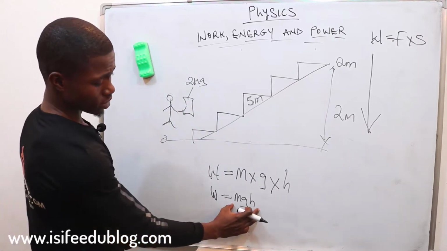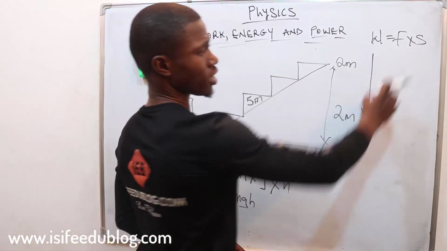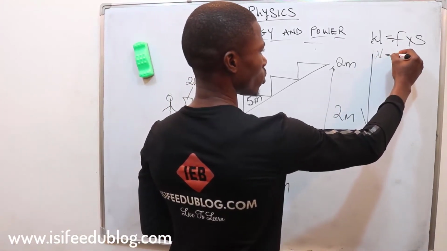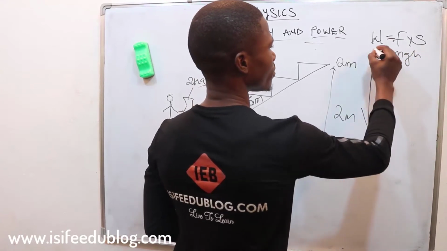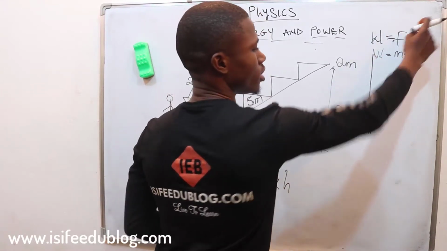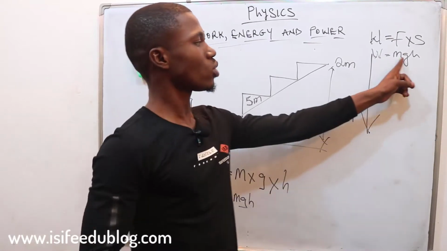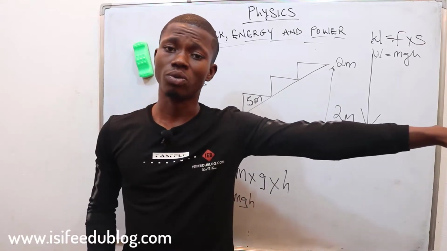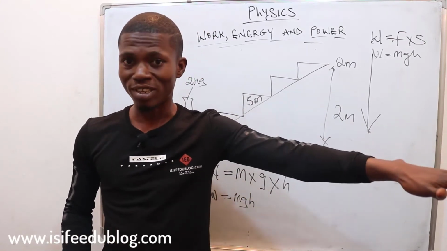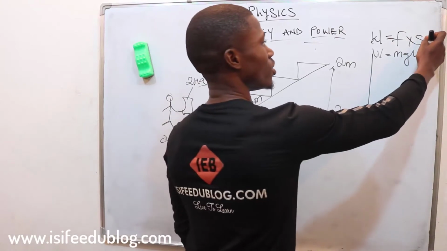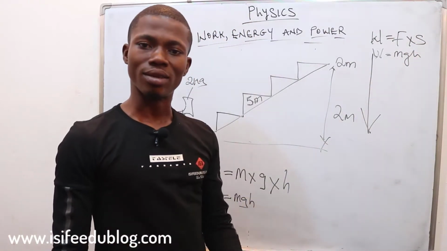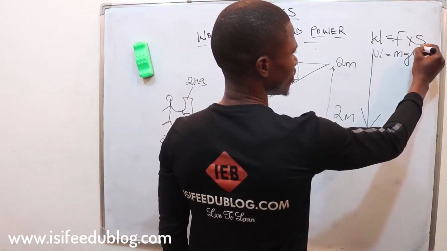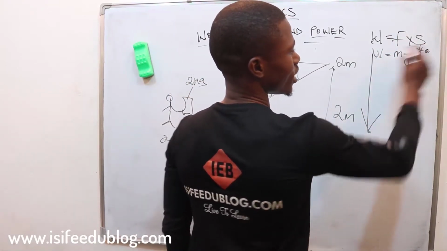Okay, let's just compare this, our formula, with this, our second formula. This one says that our work is equal to mgh. Okay, I told you initially this is on a horizontal plane and this one is on a vertical plane. You can also bear with me. Whenever you are dealing on a horizontal, we consider distance or displacement, which is s. And whenever we are doing it on a vertical plane, we consider h. Okay, and you can also bear with me. So this and this is the same, h and s, they are the same.